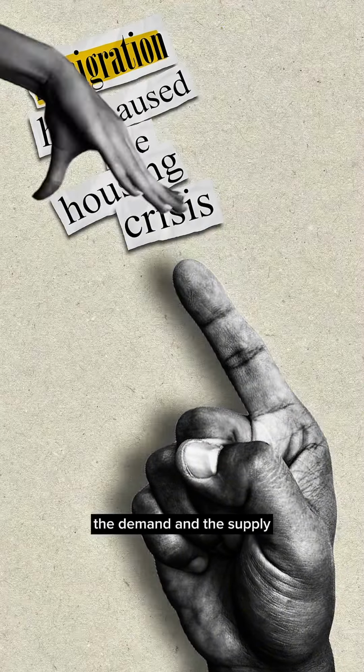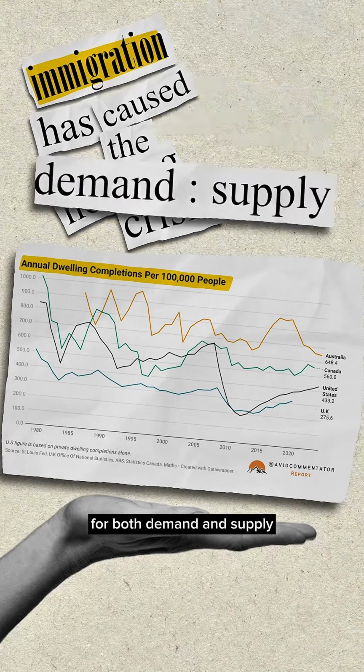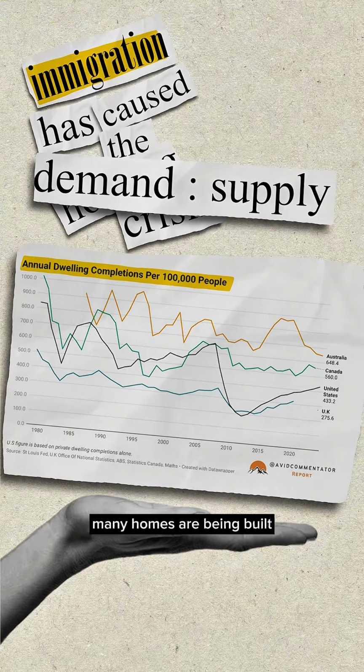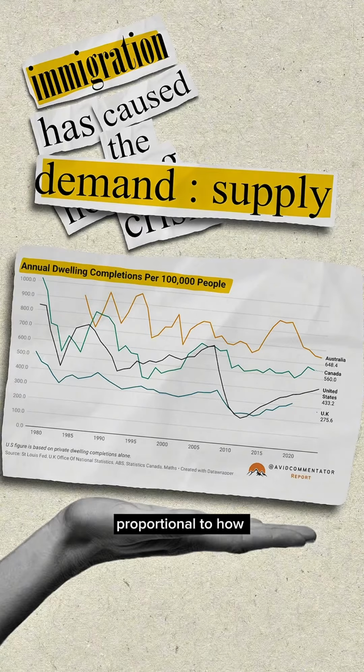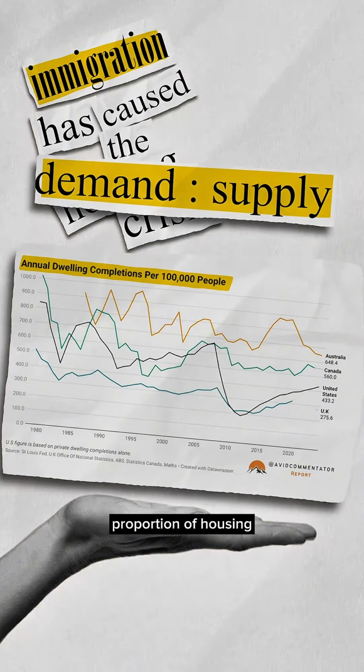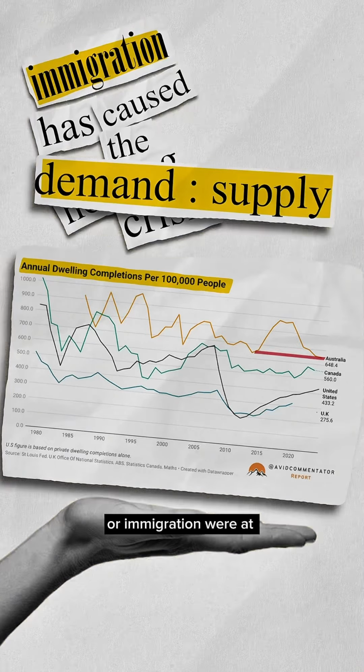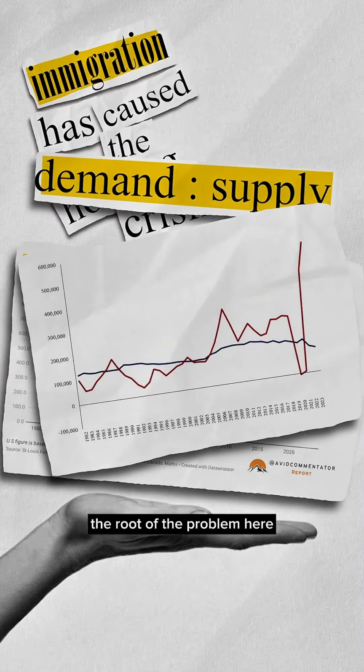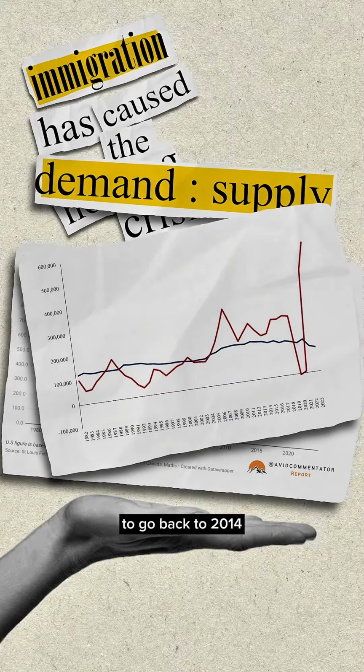So let's do that. Housing completions per 100,000 people, so that accounts for both demand and supply, as we're looking at how many homes are being built proportional to how many people are in the country. And as we can see, we have the same proportion of housing relative to the population than we did in 2014, for example. So if population growth or immigration were at the root of the problem here, we should be able to go back to 2014, where we had a similar proportion of population to housing and observe similar rates of insane rental price growth and unaffordability.